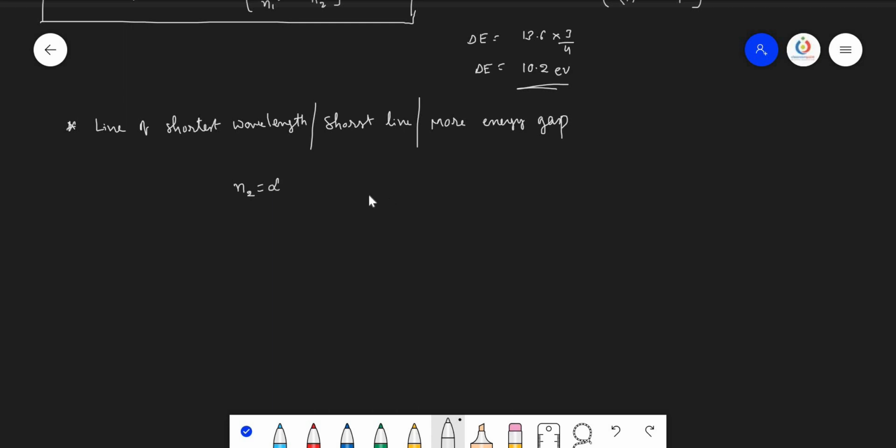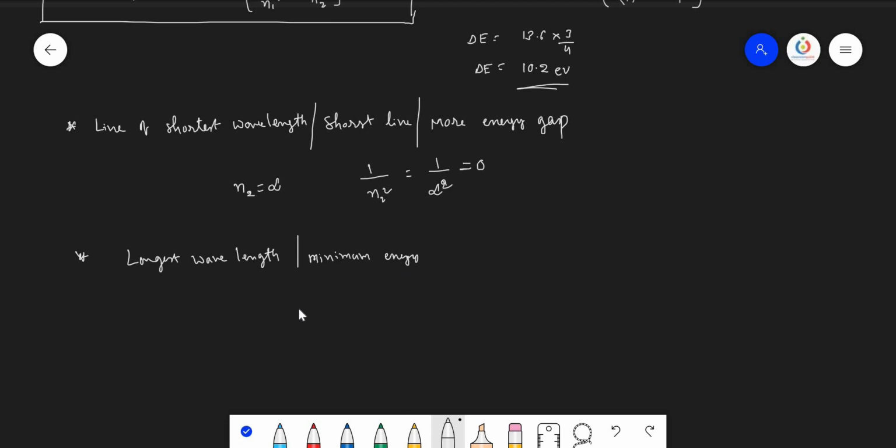n2 is always equal to infinity. So when you take 1 upon n2 square, it becomes 1 upon infinity square, whose value is 0. So shortest wavelength means you have to remember that the electron is coming from the infinite orbit. When they ask you to calculate the line of longest wavelength, longest wavelength means minimum energy gap.